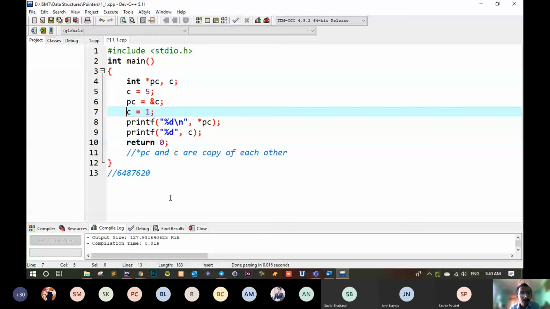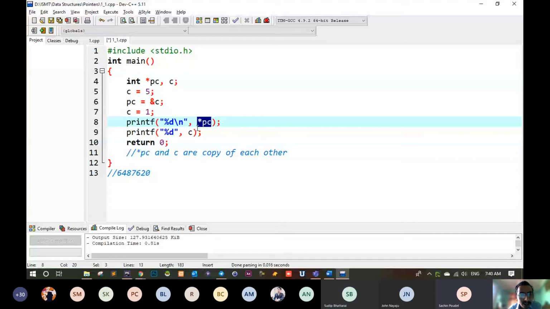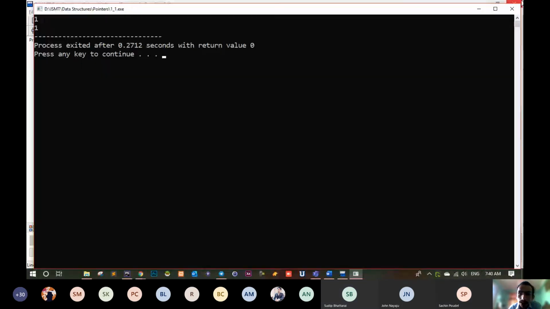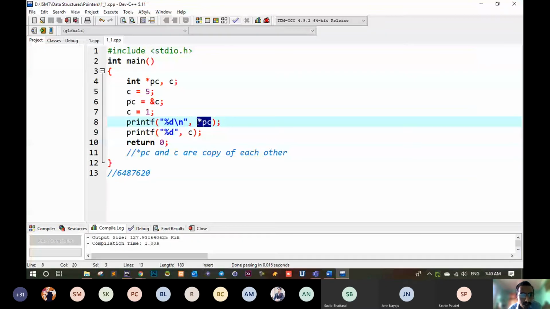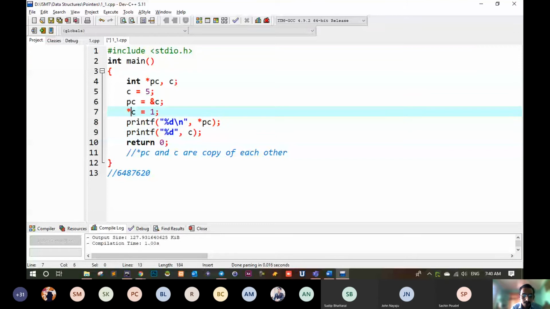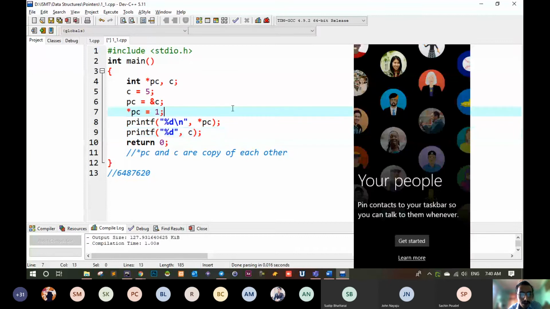अघि हामीले C को भ्यालु चेन्ज गर्दा त asterisk PC पनि चेन्ज भएको हैन त? If you do like this, it will give 1 1 both. Like this, it will give 1 1 because asterisk PC पनि त हाम्रो चेन्ज भयो and C त obviously 1 नै छ. But instead of doing this C equal to 1, you are doing asterisk PC equal to 1. It will also be the same. किन same भयो त? Because they are copies of each other.